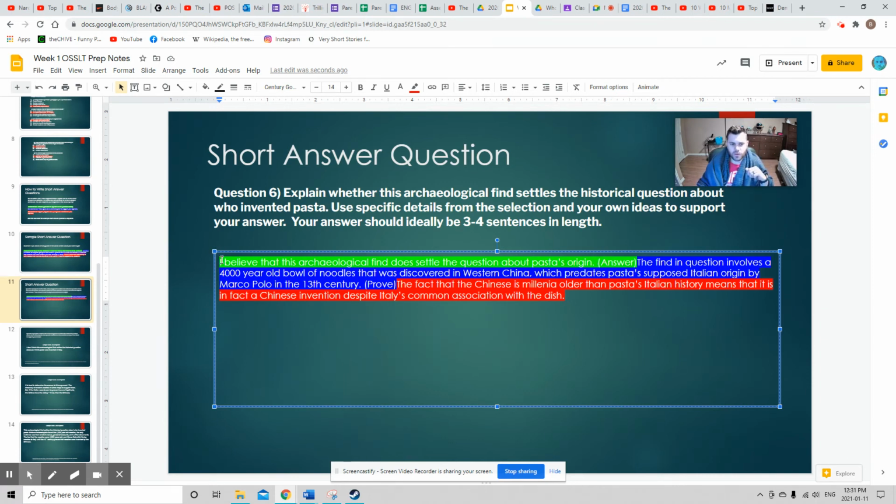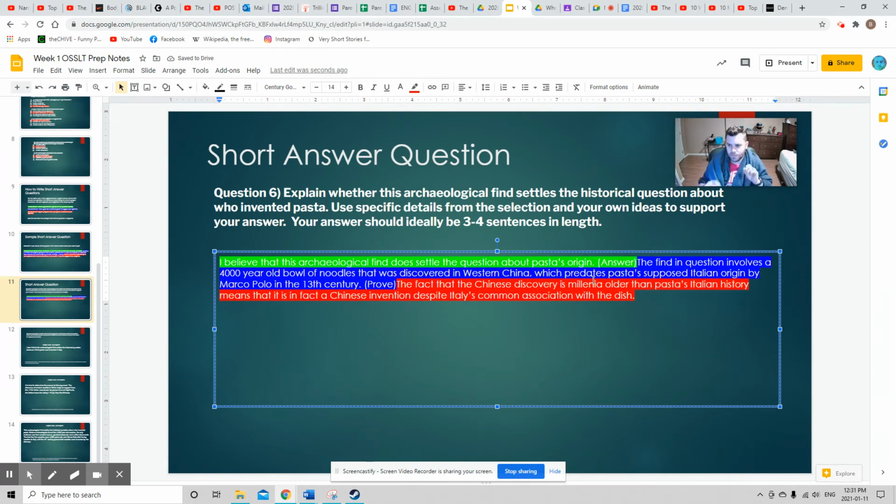So in total, it says, I believe that this archaeological find does settle the question about pasta's origin. The find in question involves a 4,000-year-old bowl of noodles that was discovered in Western China, which predates pasta's supposed Italian origin by Marco Polo in the 13th century. The fact that the Chinese discovery is millennia.